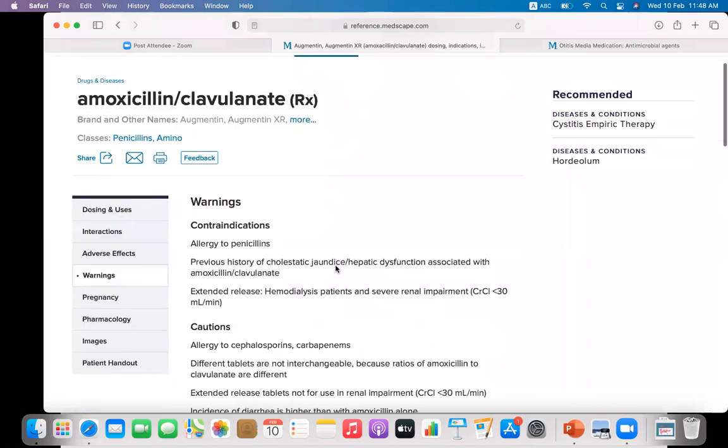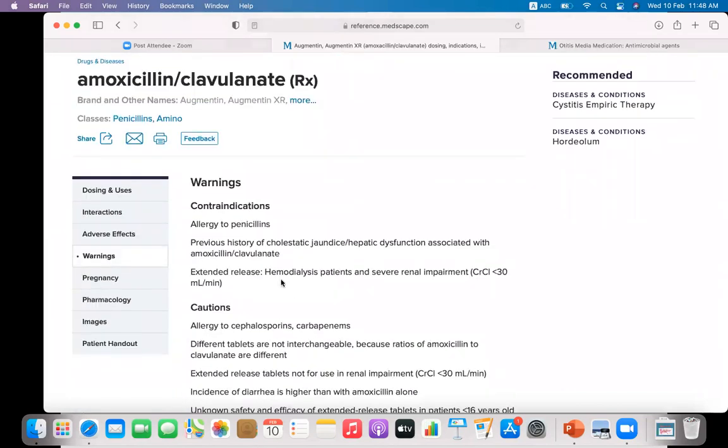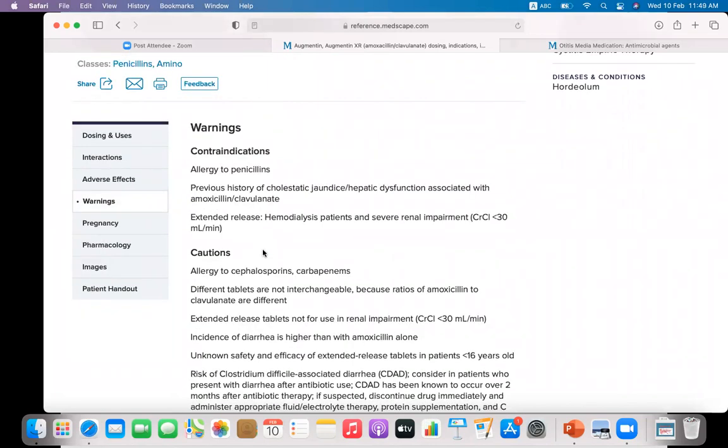What is the warning? If the patient is allergic to penicillin, avoid it. If the patient has previous history of cholestatic jaundice or hepatic dysfunction associated with the use of amoxicillin clavulanate, avoid it. And extended release preparation should be avoided in the patient of hemodialysis and severe renal impairment, and if creatinine clearance is less than 30 ml per minute.